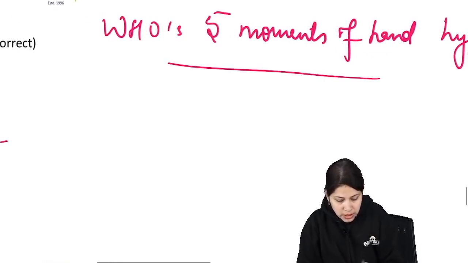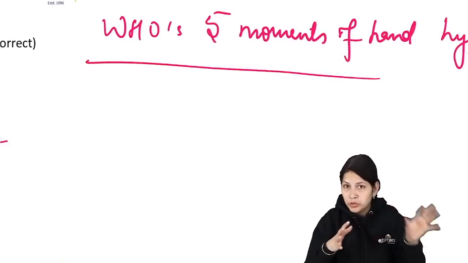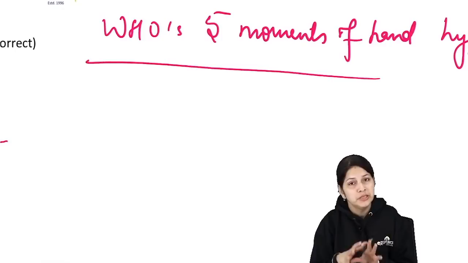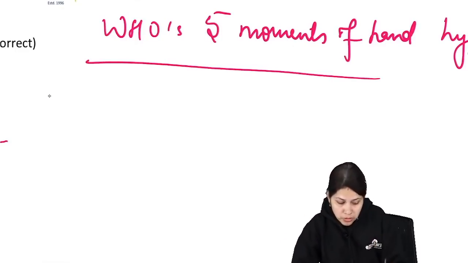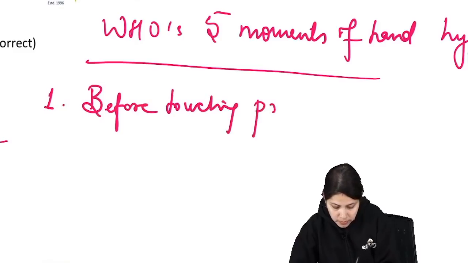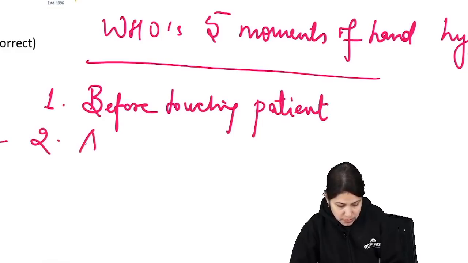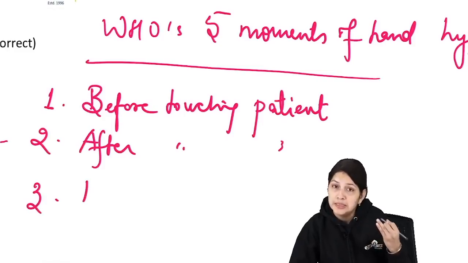So you can remember it. Two are associated with the patient, two with the procedure, and one with the surroundings. First is before touching a patient, second is after touching the patient, third is before performing an aseptic procedure.